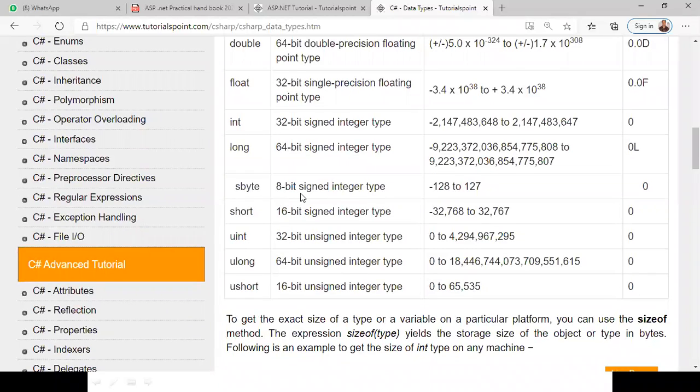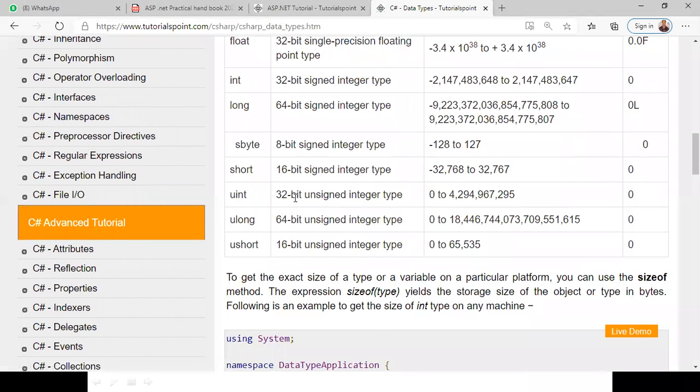Next, sbyte is a signed integer type. What is a signed integer? Negative and positive. Here sbyte is specially given for byte values, negative and positive. Then short int is always 16 bit. uint is unsigned int, only positive numbers. ulong is only positive long. ushort is only positive short integers. Got it? Clear about all the data types? Yes sir, very good.